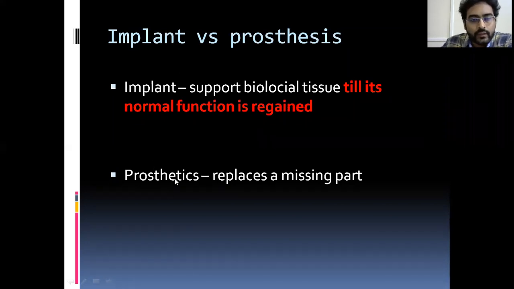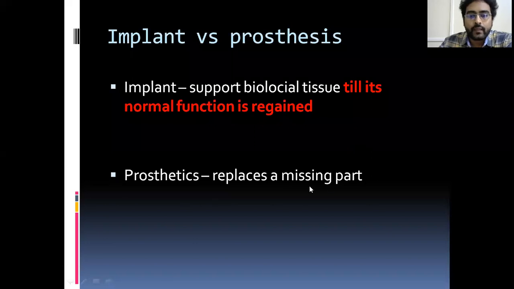But whereas a prosthesis replaces a missing part. That is, there is hip prosthesis, knee prosthesis, and so on. It will replace a missing part. It cannot be removed because it acts as the original part. These are the two main basic differences between implant and prosthesis.